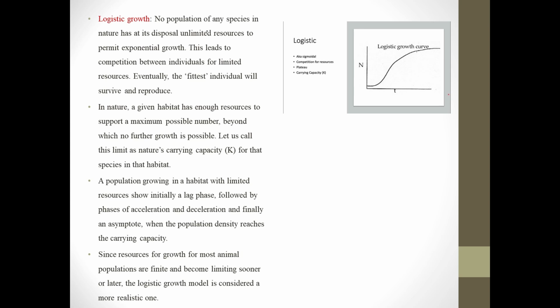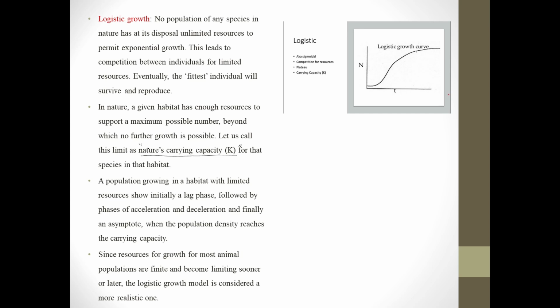So this competition for the resources will eventually lead to the fittest individuals surviving and reproducing. In nature, a given habitat has enough resources to support a maximum number of individuals only, and this number we call nature's carrying capacity, or capital K.